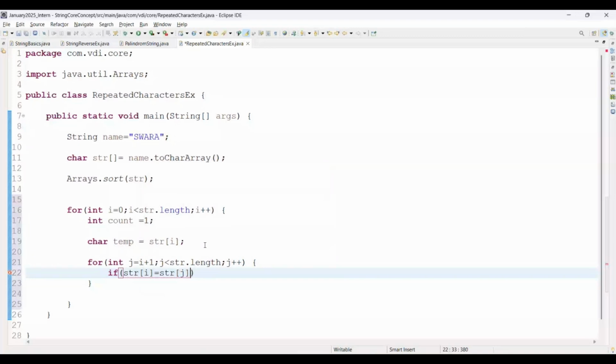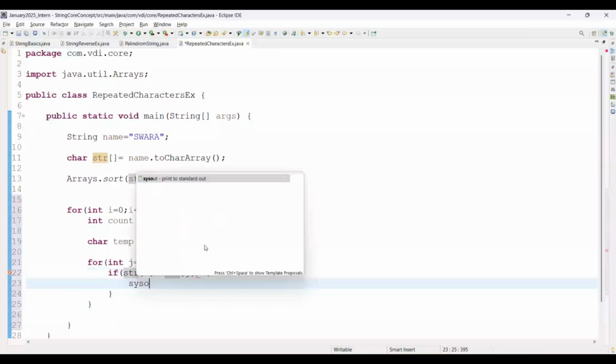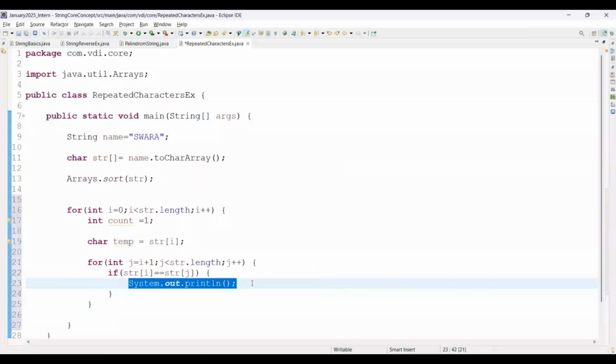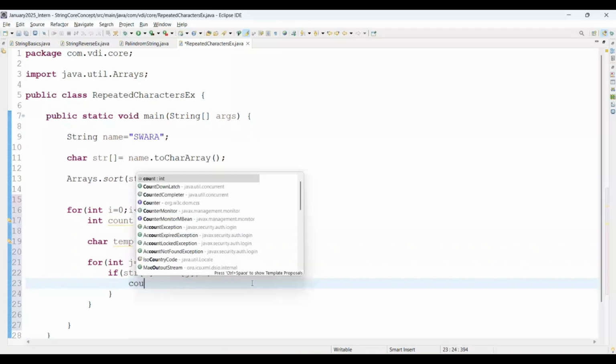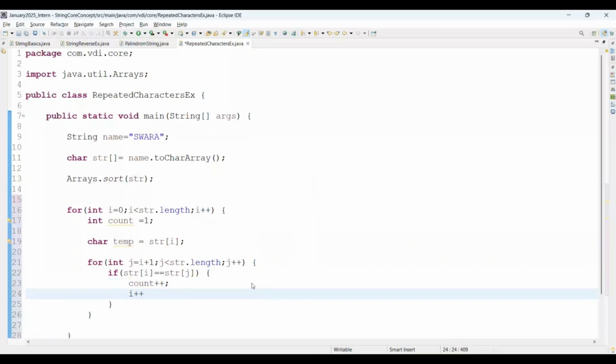This is the syntax here. If both are equal, then this is a repeated character, but we are not going to print here. At that time we are just going to do count plus plus. It means we are just going to increment the count, and we are going to increment the I value as well for the first for loop.